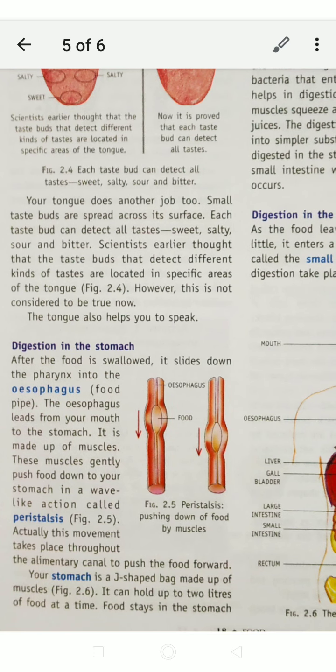So our stomach is a J-shaped bag made up of muscles. It can hold up to 2 liters of food. Remember it, it can hold up to 2 liters of food.